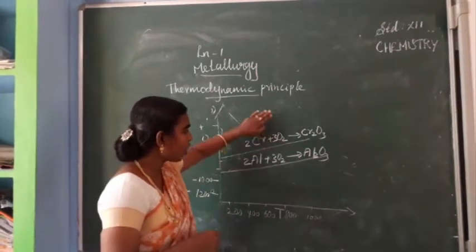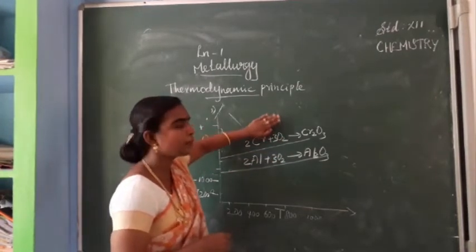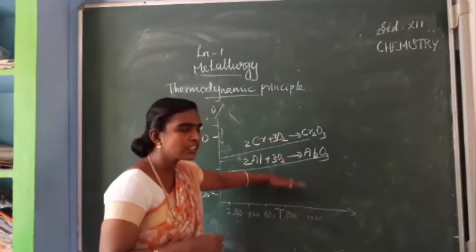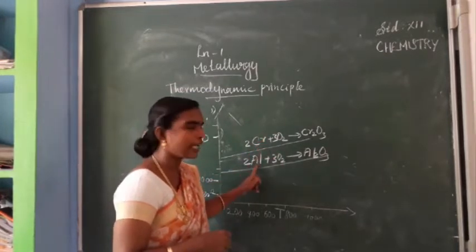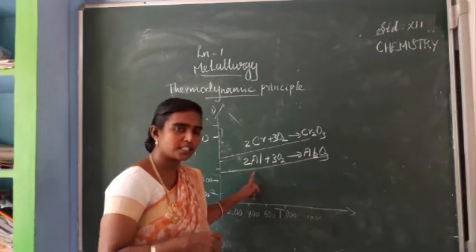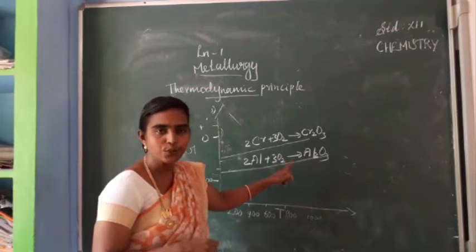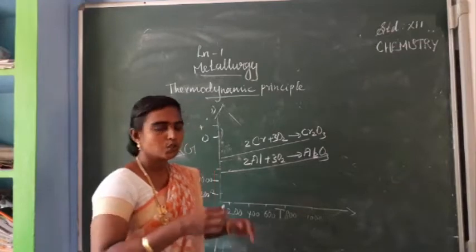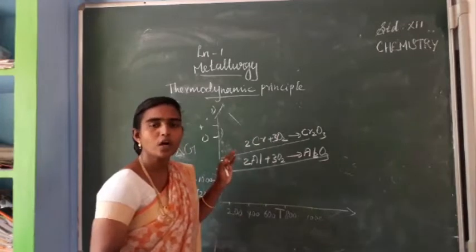The metal oxides plotted above in this diagram are less stable, and those present below are more stable. When comparing chromium and aluminium, we can expect aluminium oxide to form, as aluminium is more stable. So aluminium can be used as a reducing agent for the reduction of chromic oxide. Why?